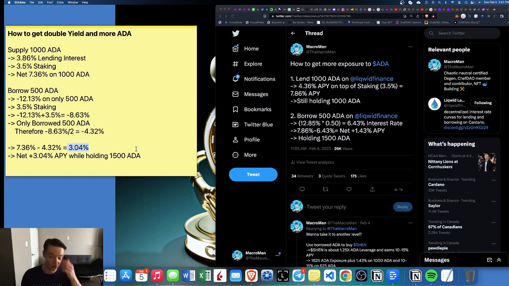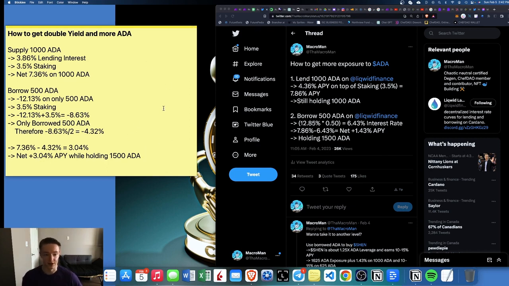And that's just the beginning of the opportunity here. You could do whatever you want with that 500 ADA. You still have to pay it back, but you gain a positive interest rate, which is just incredible, honestly. That's something amazing. I don't know if I'm missing anything here, but this is my math.